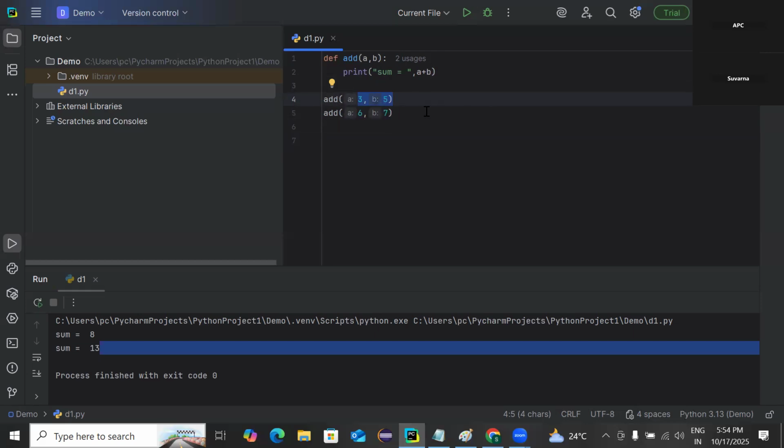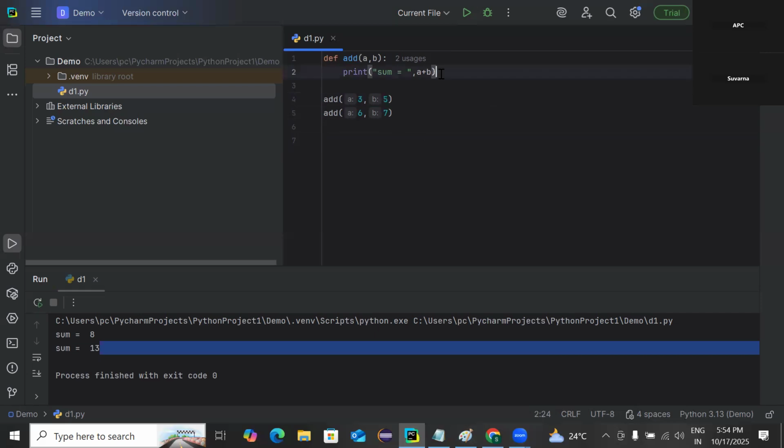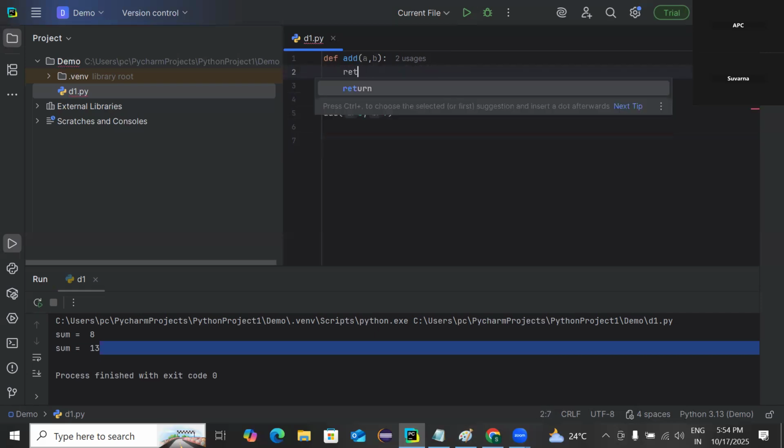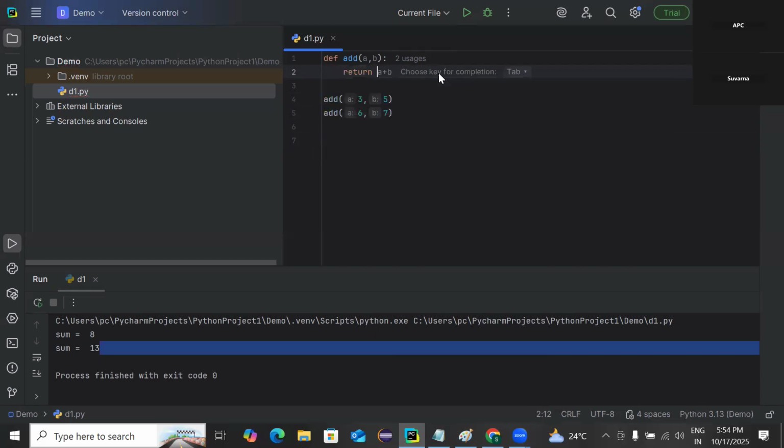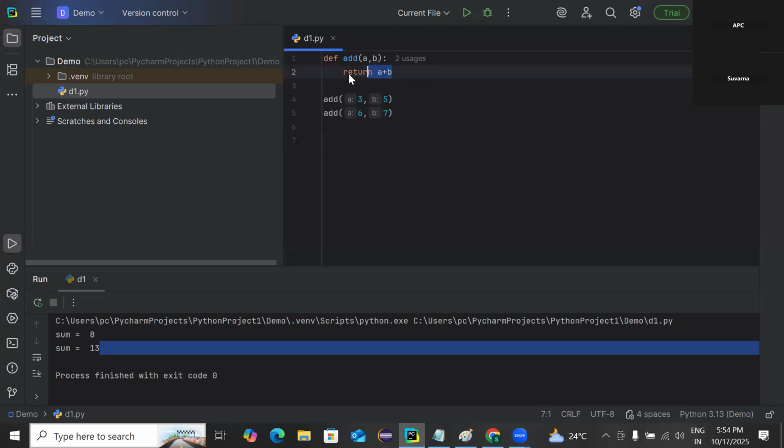Then in the syntax, we have discussed one more thing, that is the return statement in the function body. So that also we can do. Instead of printing here, I can go for the return statement. We have seen the syntax like return expression. So return A plus B. It will return to the place where it was called. Here we are calling add 3 and 5, and here it will return.